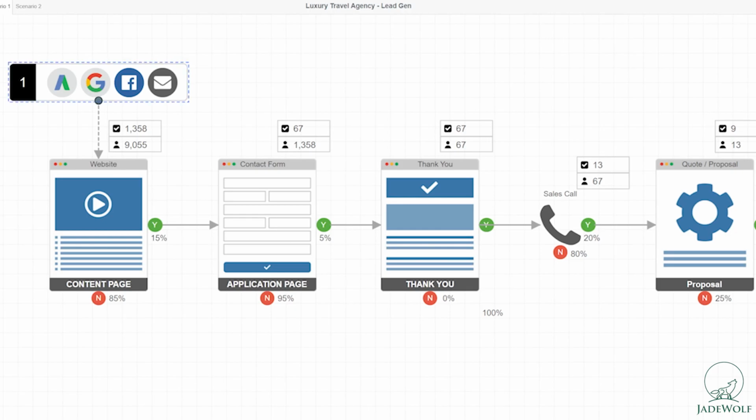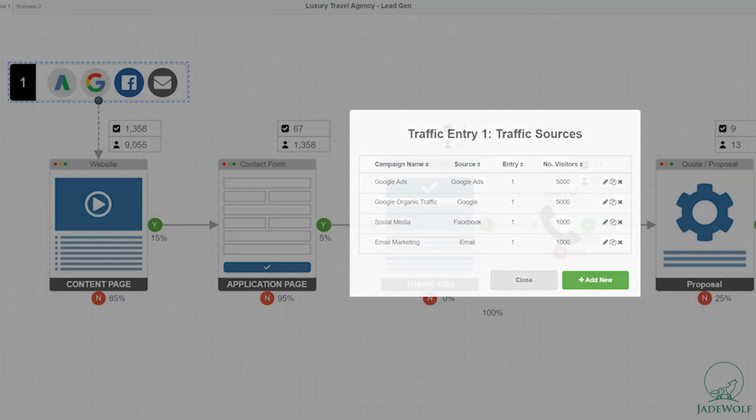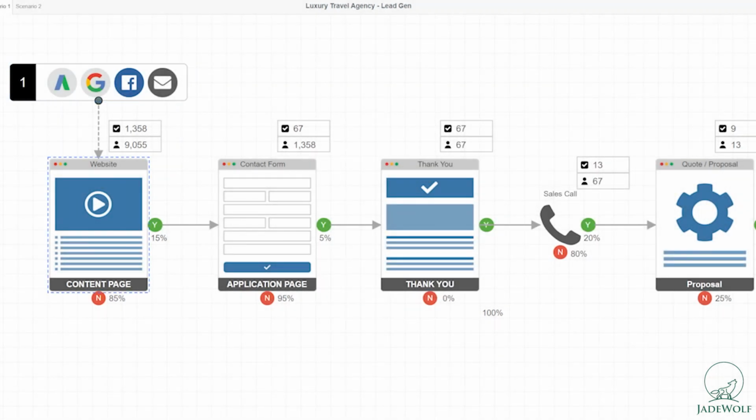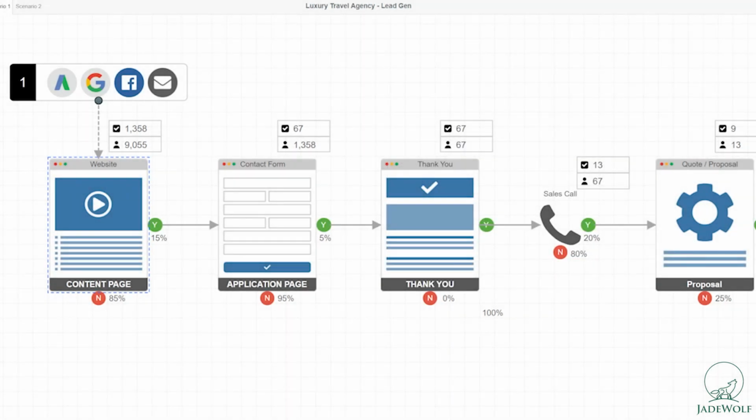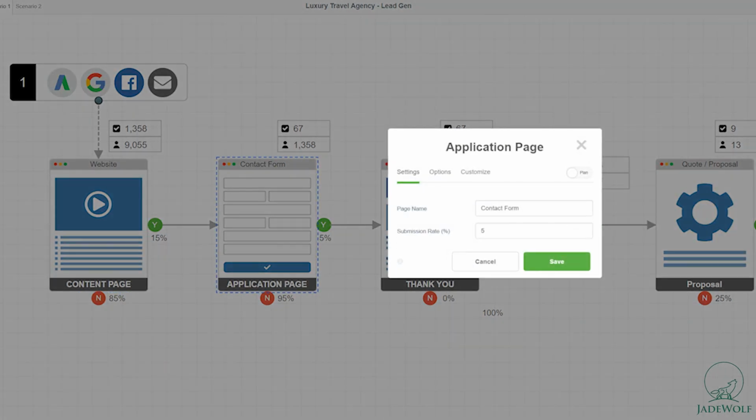So we have our traffic sources. You can find them here, right? They feed clicks into the website. The website is, assuming an aggregated conversion rate of 15%, meaning 15% of people who visit the main homepage or any kind of category or service page or content page will eventually click on a call to action button that leads them to a contact form, right?